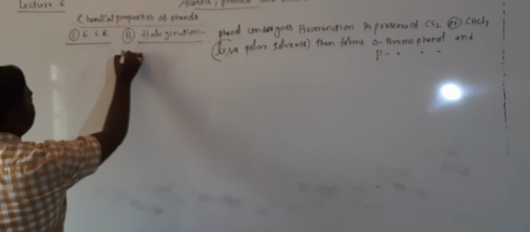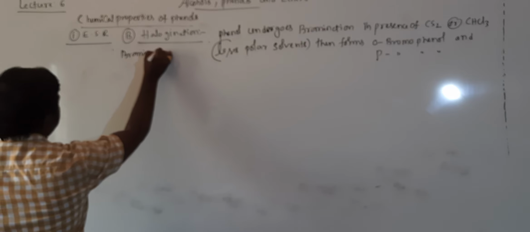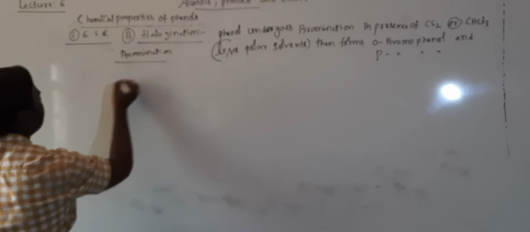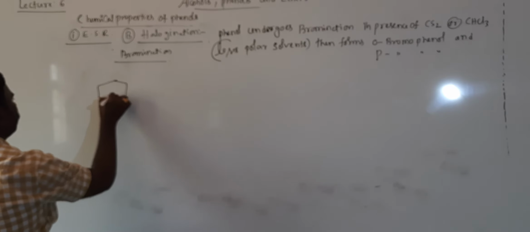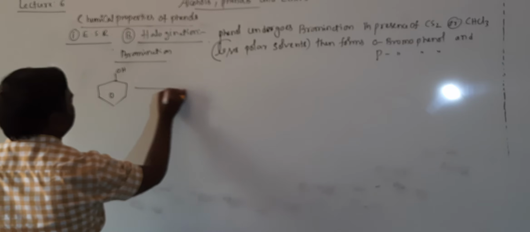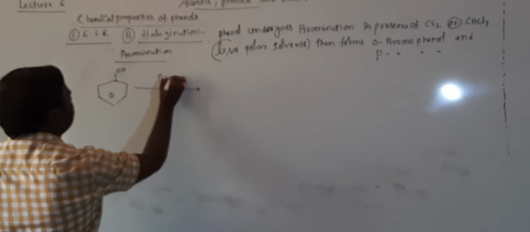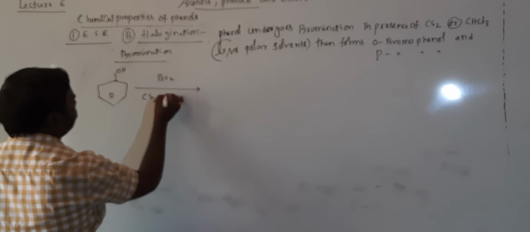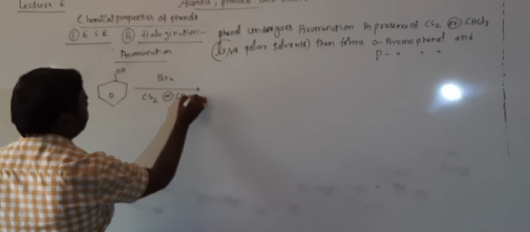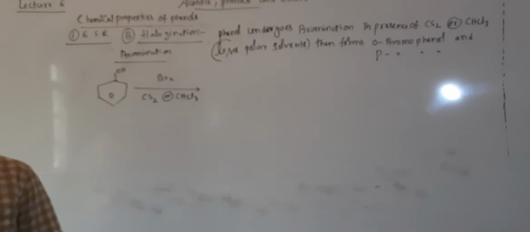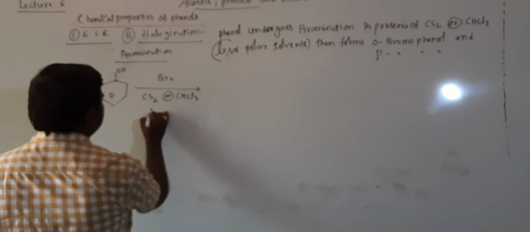So this is bromination, students. Phenol treated with bromine in presence of CS2 or CHCl3 at low temperature, the temperature is 273 kelvins.